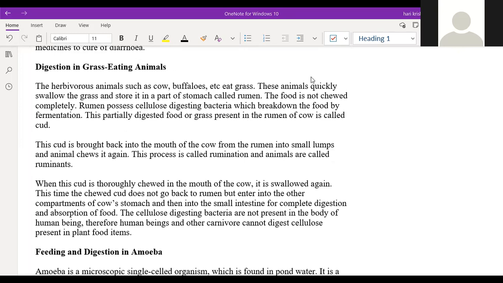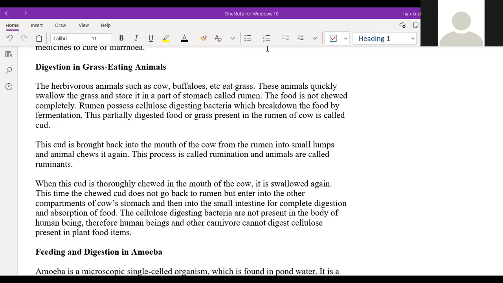What will happen? It will eat the grass, right? To graze it. So it only partially chews it, we can say, and again swallows it. Now when it swallows it, it goes and is stored in an organ called the rumen, where it again breaks down into small pieces, and it comes back to the cow's mouth. It again chews it and again swallows it.